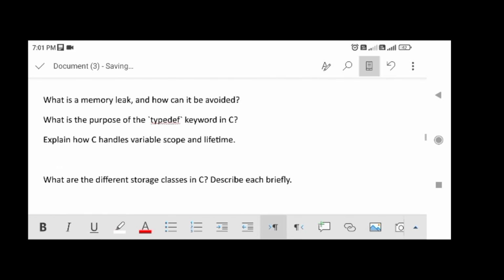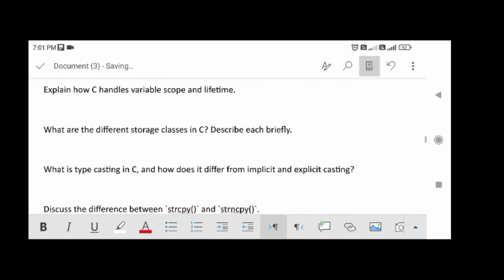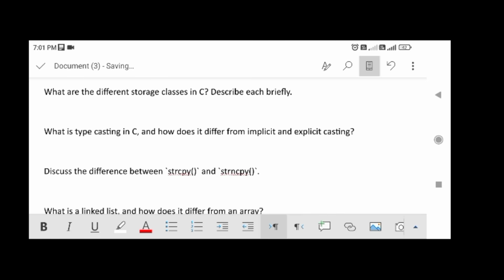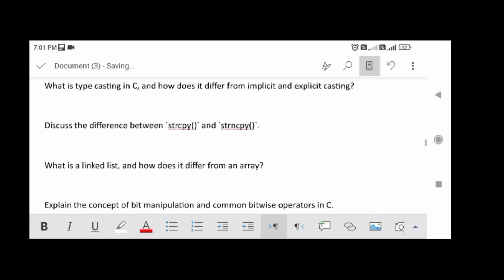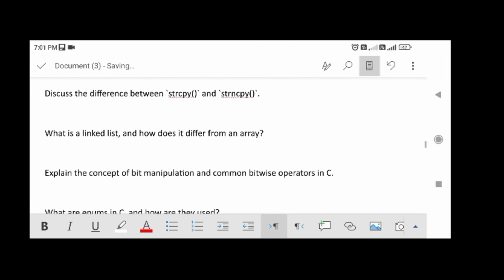Explain how C handles variable scope and lifetime. What are the different storage classes in C? Describe each briefly. What is typecasting in C, and how does it differ from implicit and explicit casting? Discuss the difference between strcpy and strncpy.